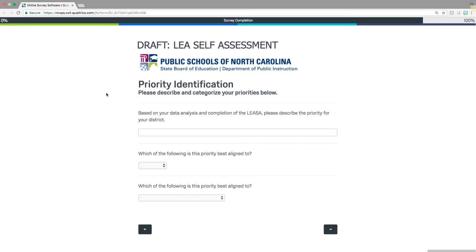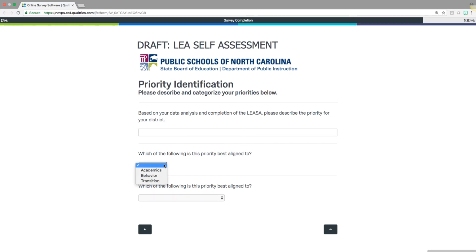So what we ask that you do here is first provide a narrative description of what your priority is. We have within our training, we talk quite extensively about how to define those priorities, how to ensure that they are precise, including what you want to change, where it is going to be changed, how it's going to be done, where it's going to take place.